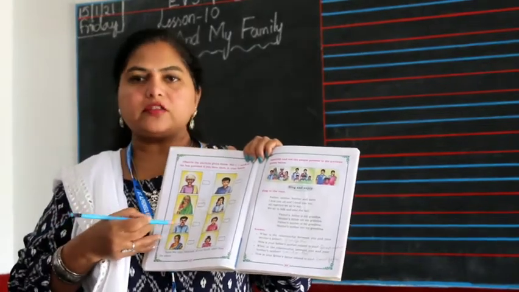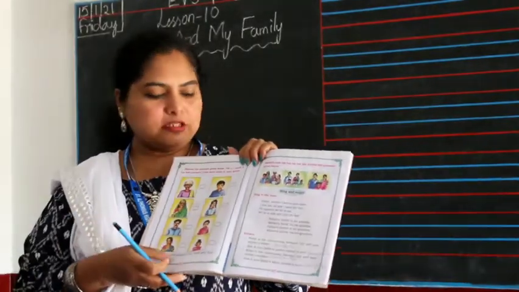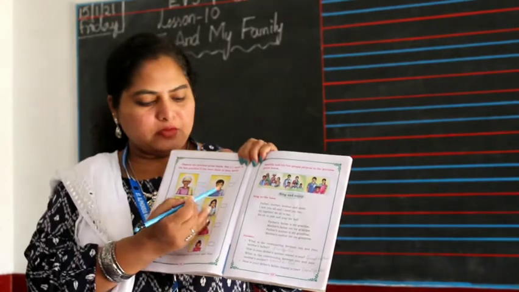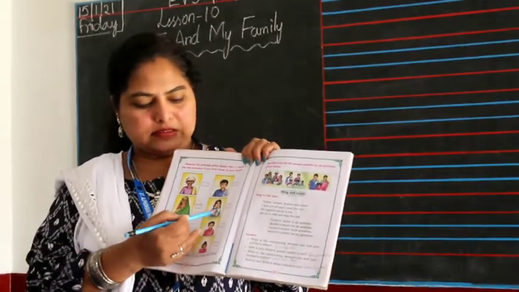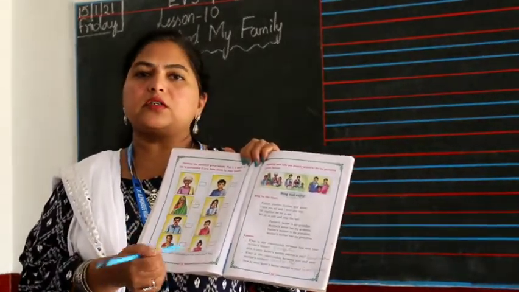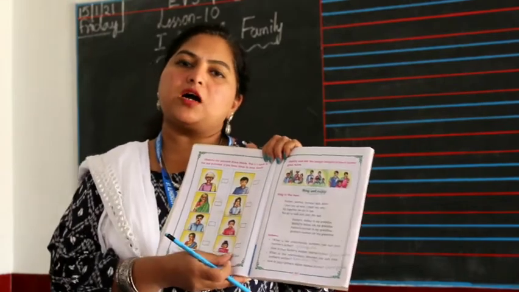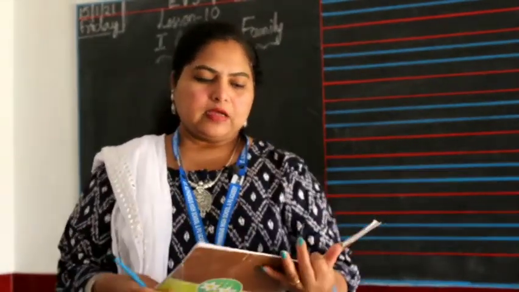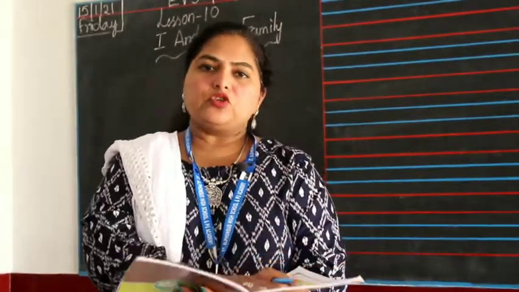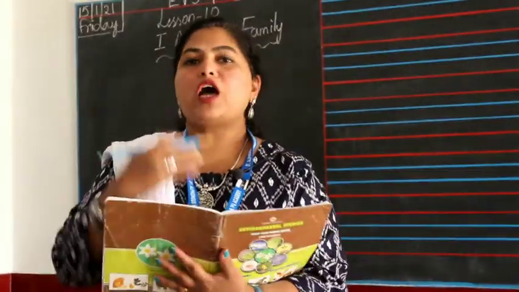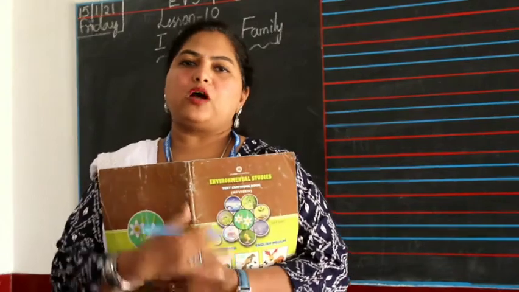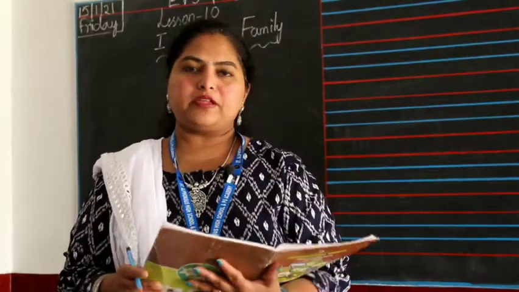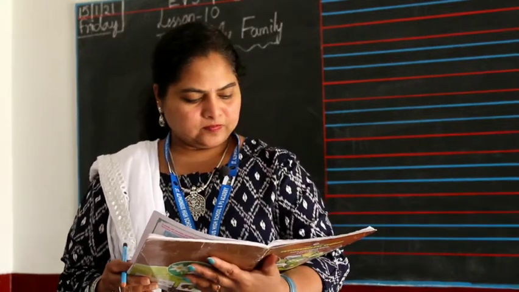If you have your father and mother with you, put a tick mark. And you might have a brother, elder sister, or younger brother, younger sister. Keep putting the tick mark. If you don't have any brothers or sisters with you, you can leave it blank. Once you put the tick mark, you send me the photo, so I will know whom all you have. You have your brother, sister, your grandparents with you or not, right? So let's go to the next page.